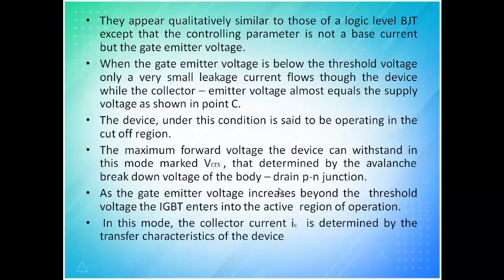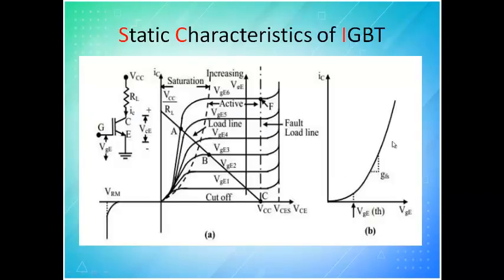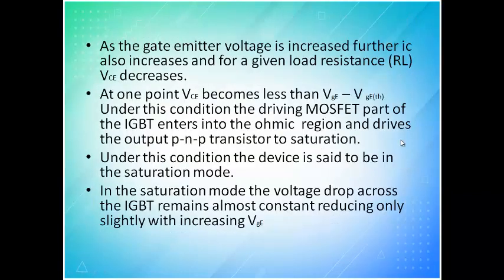Okay. Then comes, as the gate emitter voltage increases beyond the threshold voltage, the IGBT enters into the active region of operation. In this mode, the collector current IC is determined by the transfer characteristics of the device. So at what gate voltage, what will be the current? This is what you get from transfer characteristics. As gate emitter voltage is increased further, IC also increases,